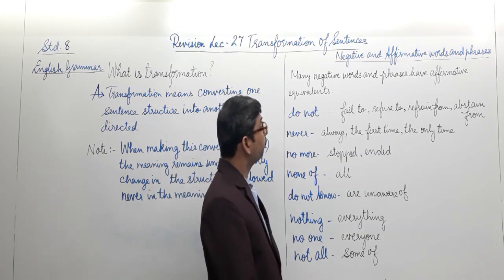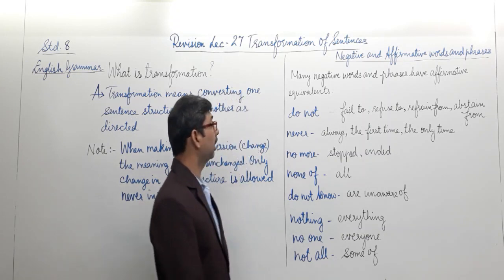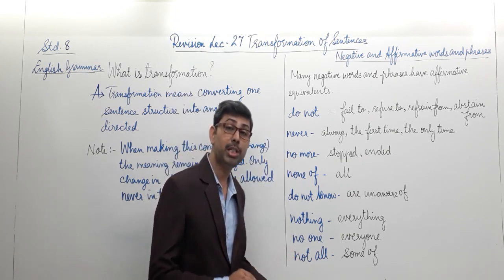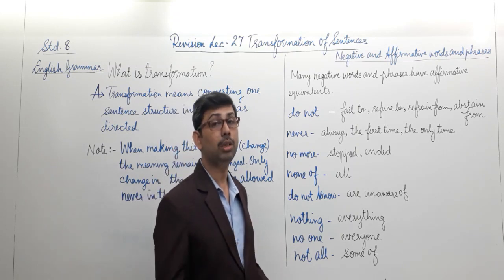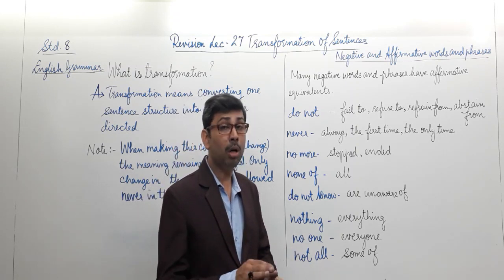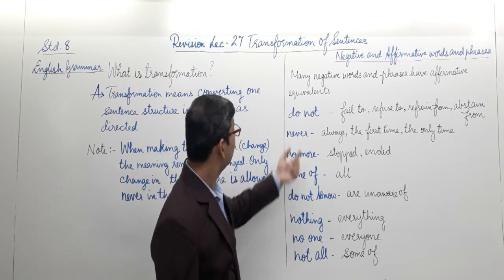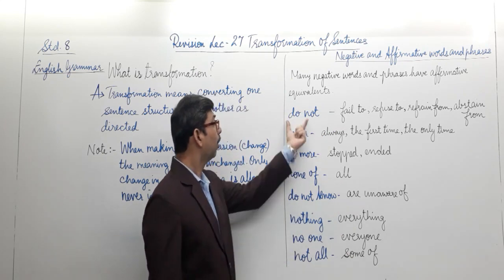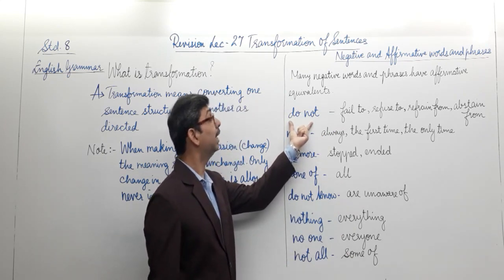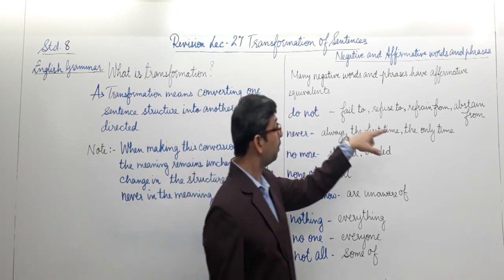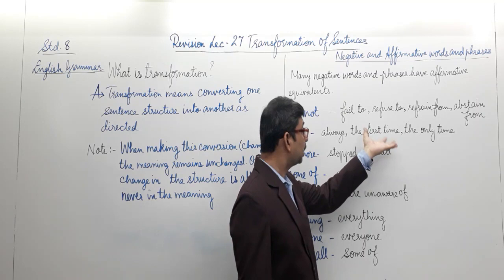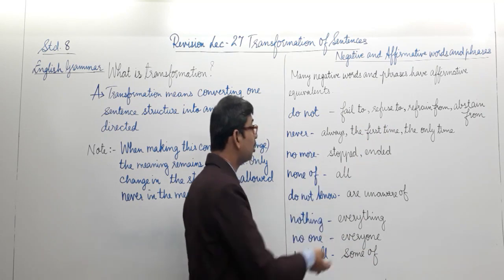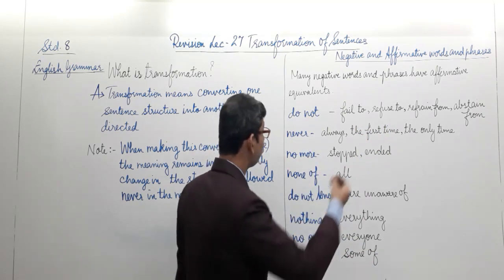Many negative words and phrases have affirmative equivalents. Sometimes we use a negative phrase in a sentence, and if we want to change that sentence as per the instruction given to us, that is, change from affirmative to negative or vice versa, negative to affirmative, then we need to make certain changes. As you see in the chart, when you use the words do not in a negative sentence, and you want to write it positive, you have to use one of these words or similar words. Some of the similar equivalents I have put up over here. Let's go through them and take a few examples.